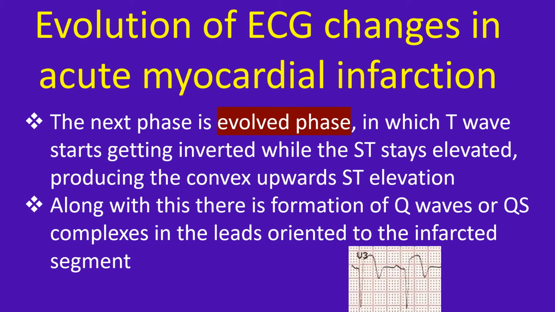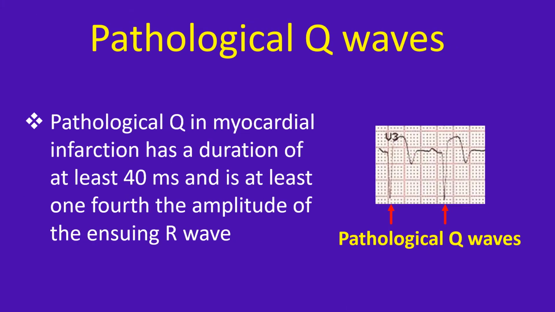The next phase is evolved phase, in which T wave starts getting inverted while the ST stays elevated, producing the convex upwards ST elevation. Along with this, there is formation of Q waves or QS complexes in the leads oriented to the infarcted segment. Pathological Q in myocardial infarction has a duration of at least 40 milliseconds and is at least one-fourth the amplitude of the ensuing R wave.